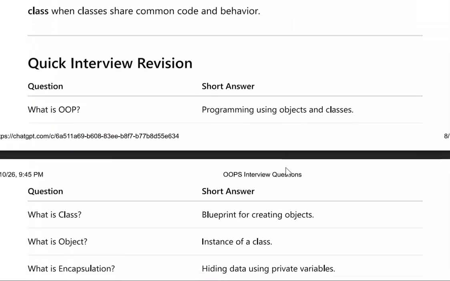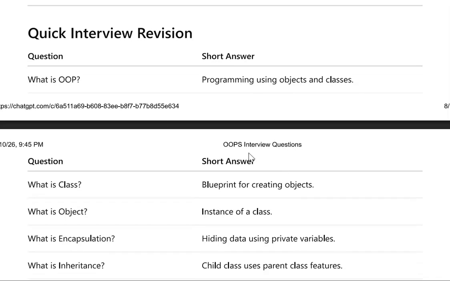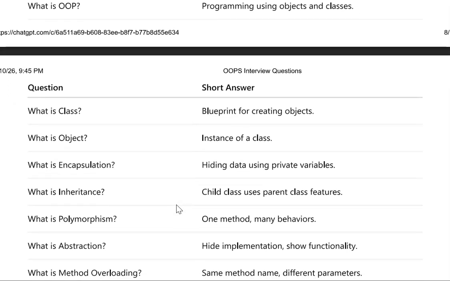Let's see a quick interview revision. What is OOPS? Programming using objects and classes. If we program using objects and classes, then we follow OOPS concepts. What is a class? A blueprint for creating objects. What is an object? An instance of a class. What is encapsulation? Hiding data using private variables.